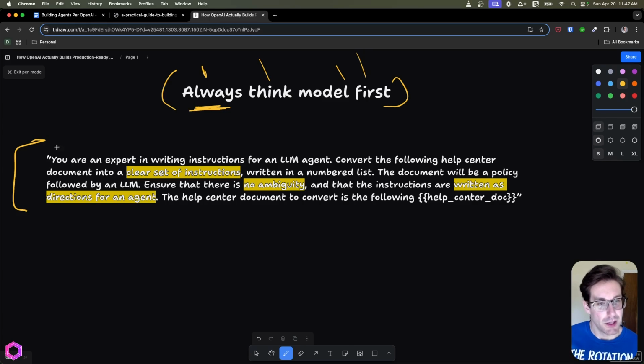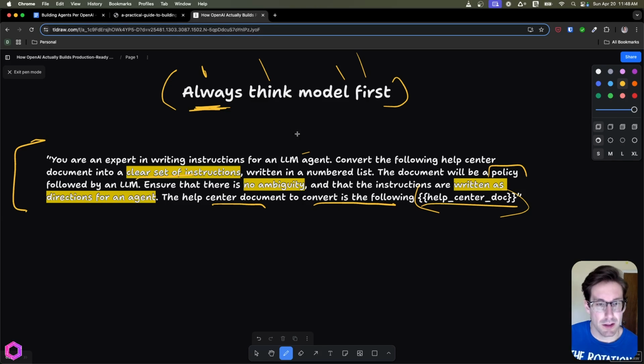So here we go. You're an expert in writing instructions for an LLM agent. Convert the following help center document into a clear set of instructions written in a numbered list. The document will be a policy followed by an LLM. Ensure that there is no ambiguity and that the instructions are written as directions for an agent. The Help Center document to convert is the following, and then follow this.